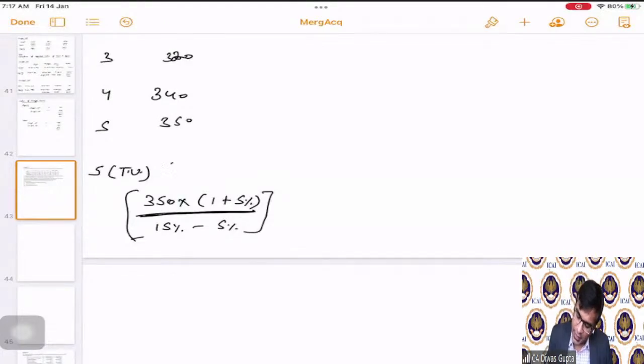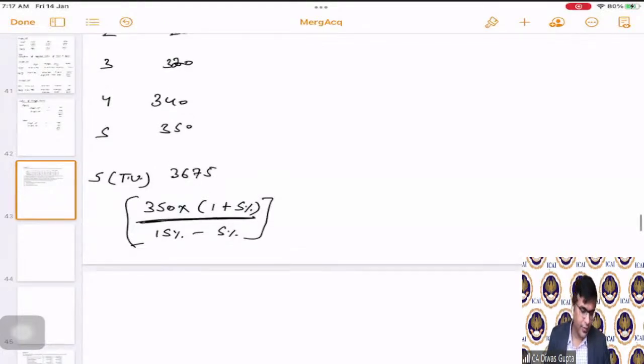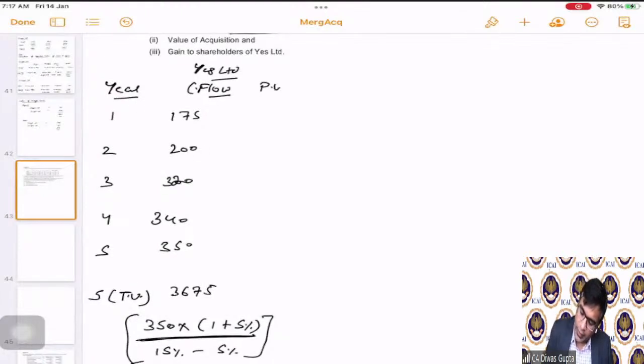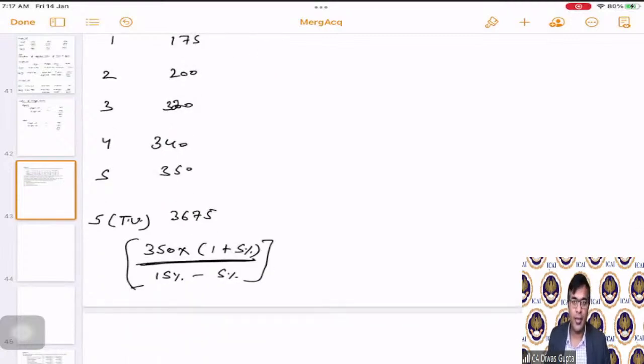Okay, students. So this comes as 3675. Now here we'll note down the present value factor. And please note this perpetual cash flows amount, that is terminal value, will be for the fifth year end. Although we take the cash flow for the sixth year and divide it by the difference between the cost of capital and growth rate, this formula will give you the present value as at the end of the fifth year, not at the end of the sixth year. Because to calculate the present value at the end of the fifth year, we need the cash flow starting from sixth year. Okay.